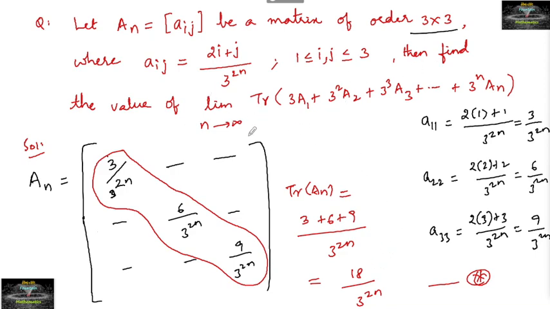Now in our question, find the value of limit n tends to infinity of trace of 3A_1 + 3²A_2 and so on up to 3^n A_n.